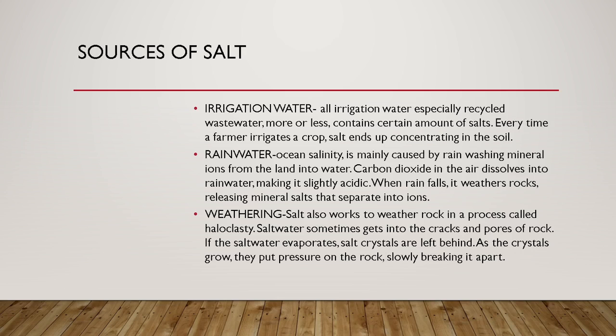Next is rainwater. Ocean salinity is mainly caused by drain washing mineral ions from the land into water. Carbon dioxide in the air dissolves into rainwater, making it slightly acidic. When rain falls, it weathers rocks, releasing mineral salts that separate into ions. And lastly, we have here weathering.